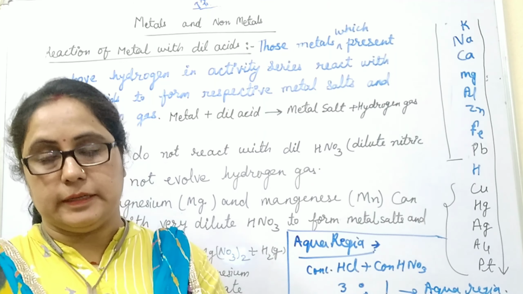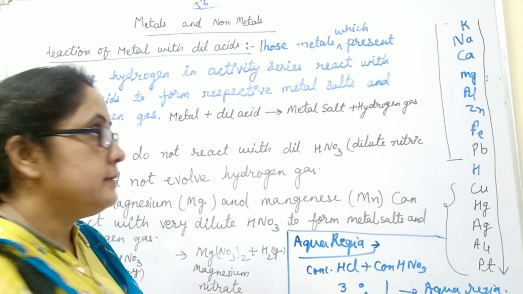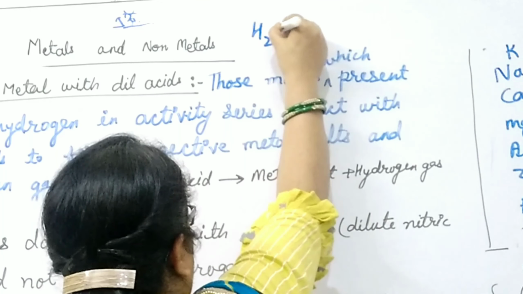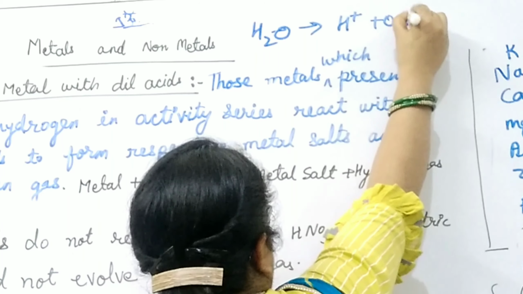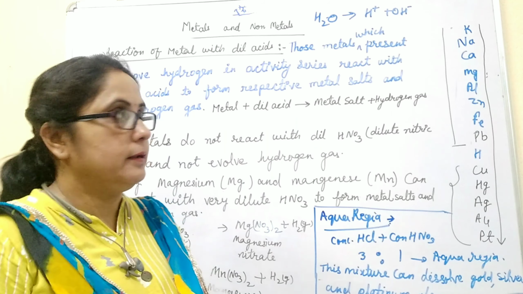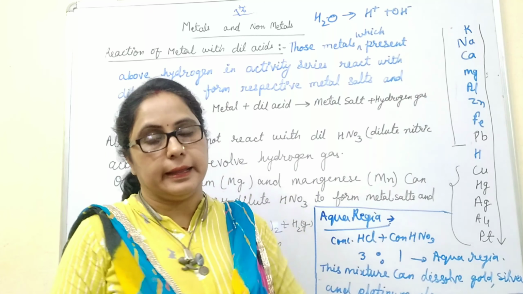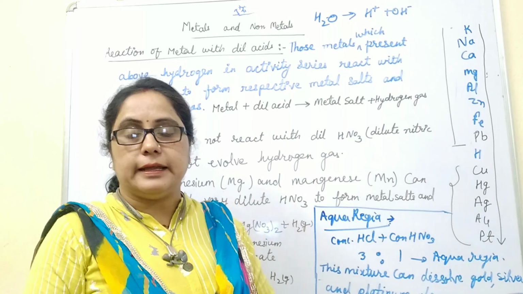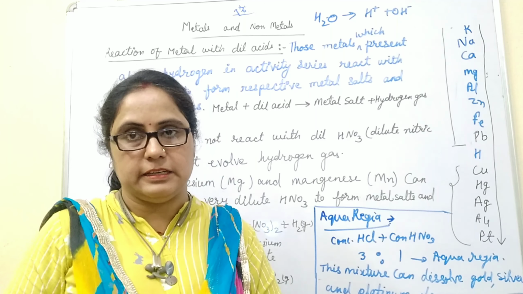In case of water, when metals react with water, water is slightly ionized and it dissociates into H plus ion and OH minus ion. This H plus ion is the hydrogen ion and this is the hydroxyl ion. So when metals react with water, they lose electrons if the metals are highly reactive.